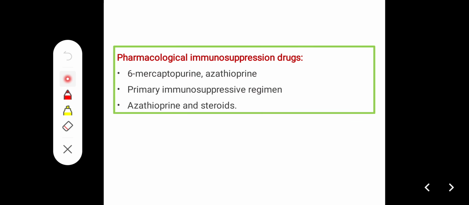Examples of immunosuppressants are 6-mercaptopurine, azathioprine, and steroidal drugs.